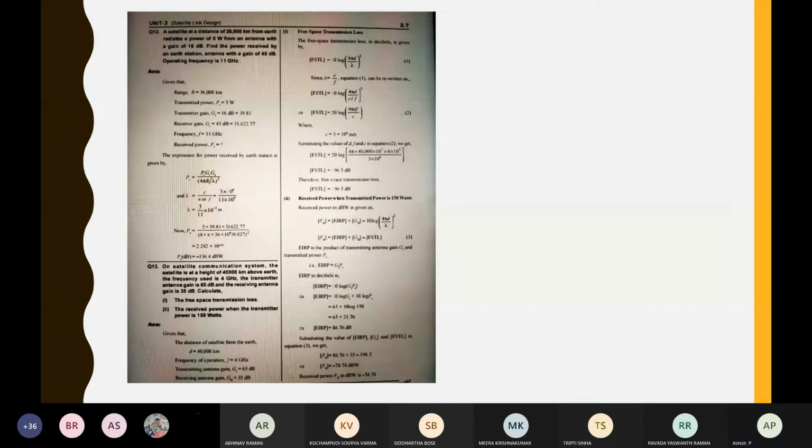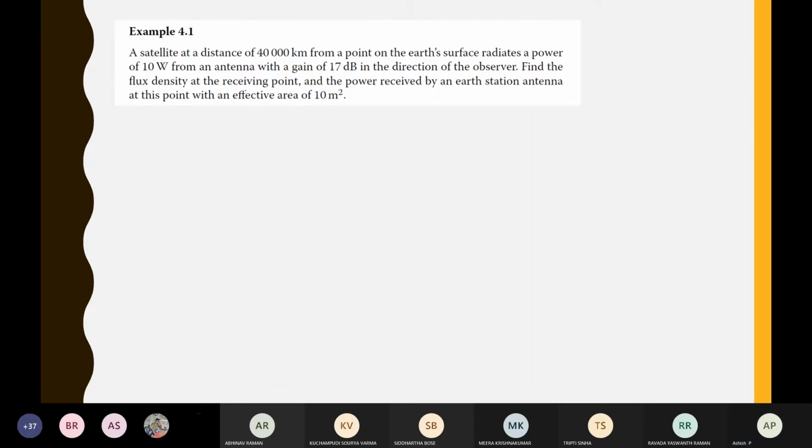Yeah, so this is the same derivation which we have done. Then we have a few numericals. Basically it's on the same formula, and we have to calculate based on either the dB scale or the normal scale. Now we will do this one.